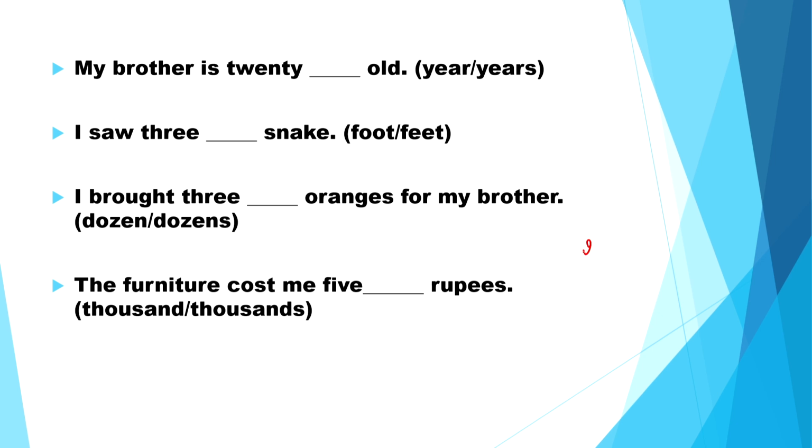Hence, in case of a numeral, a unit will be singular.